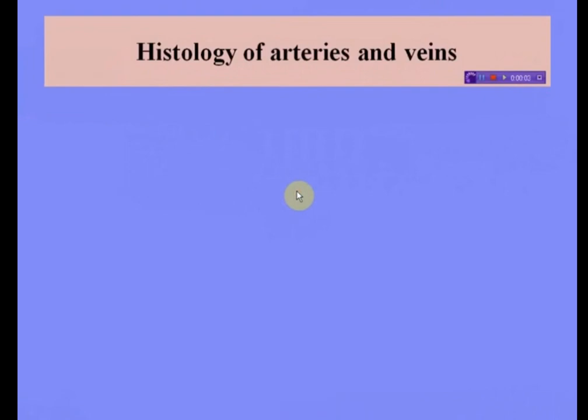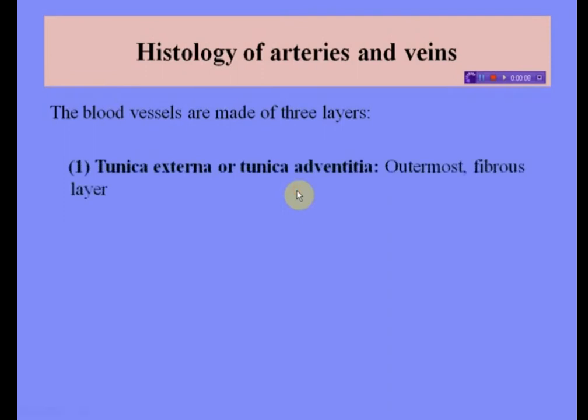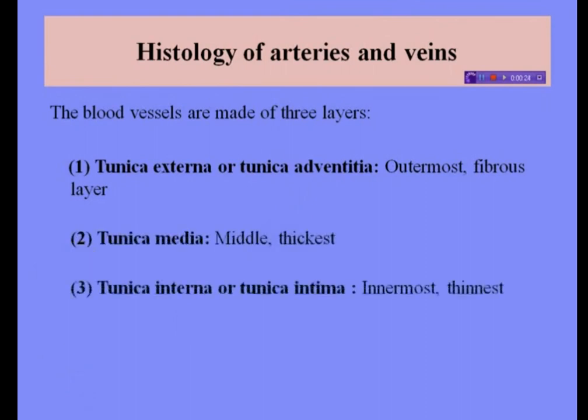Next comes the histology of arteries and veins. See, blood vessels are made up of 3 layers. Structurally, the wall of a vein has the same 3 parts as an artery. That is, the first one is tunica externa, the second is tunica media, and the third is tunica interna.